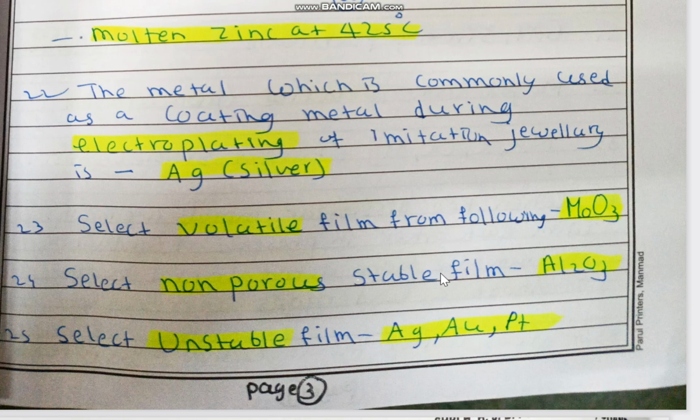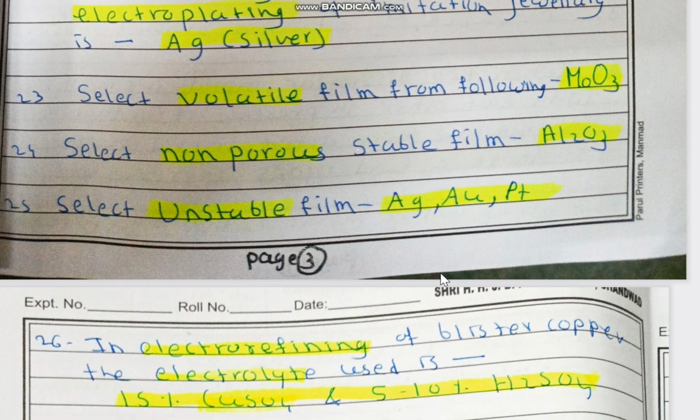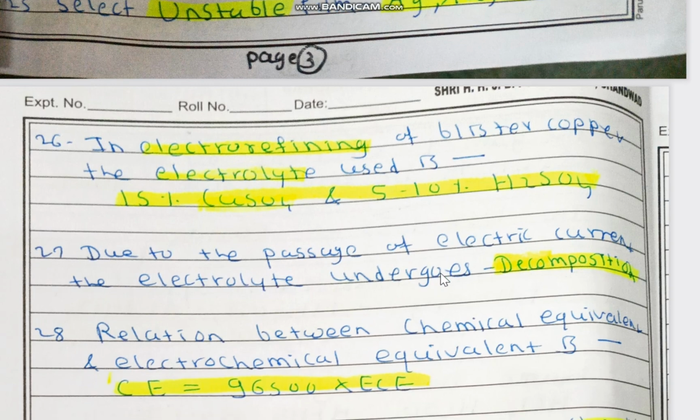Select the volatile film from the following. In case of molybdenum only, volatile film formation. This is molybdenum oxide. Then select non-porous stable film. In case of aluminum, non-porous stable film is formed. Then select unstable film. In case of gold, silver and platinum, no corrosion take place and unstable film is formed.